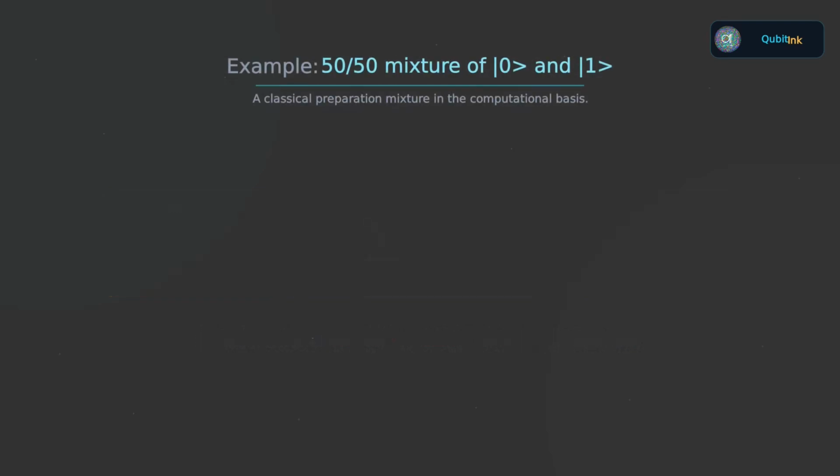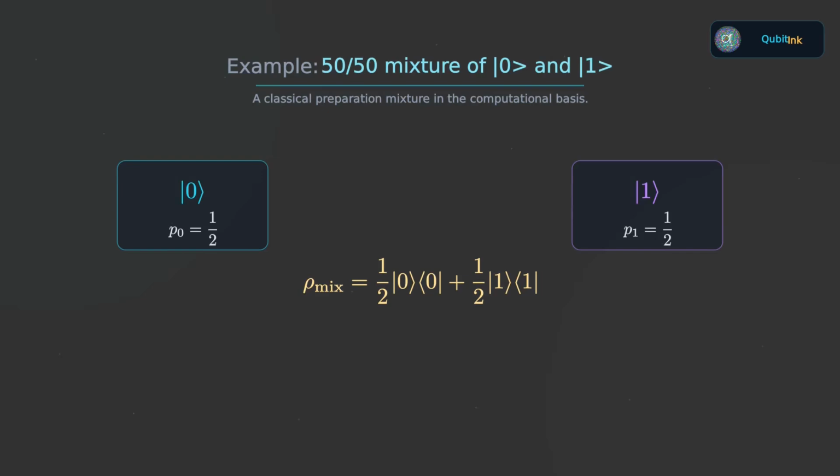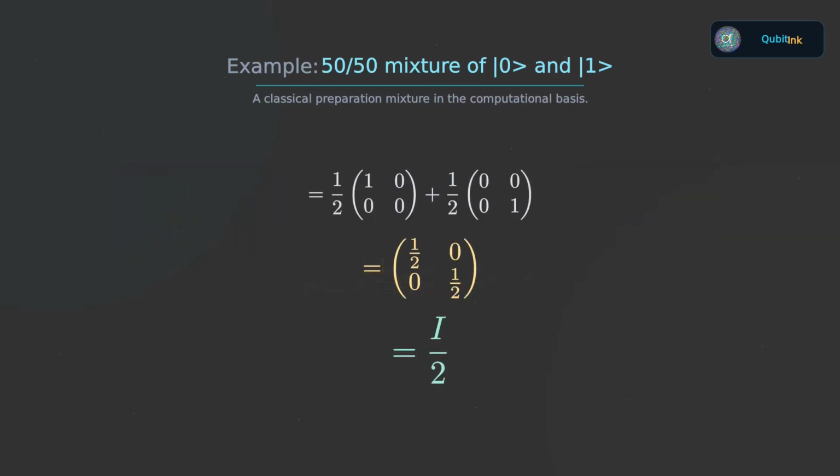Let us make this concrete with a qubit. Imagine that the source prepares the 0 state half of the time and the 1 state half of the time. The density operator is then 1/2 times the projector onto 0, plus 1/2 times the projector onto 1. In the computational basis, that becomes a 2x2 matrix with 1/2 on each diagonal entry and 0 off the diagonal. In other words, it is 1/2 times the identity matrix. This state is called the maximally mixed state of a qubit.